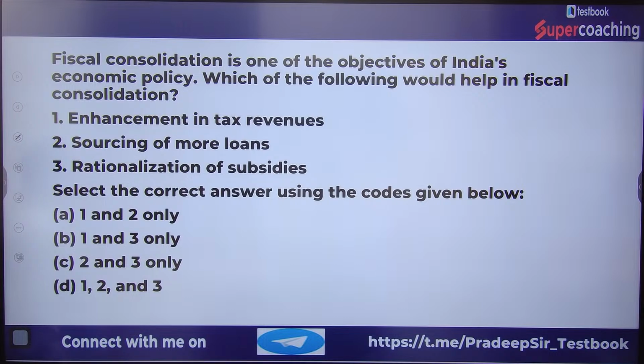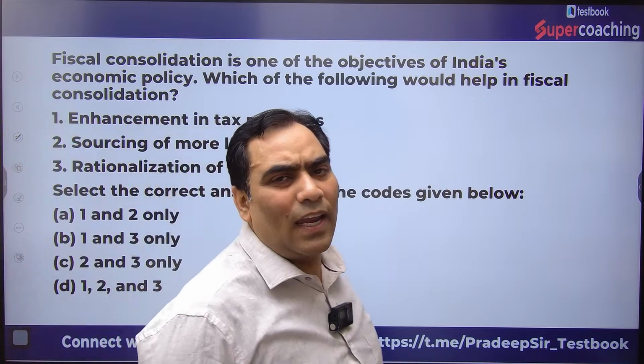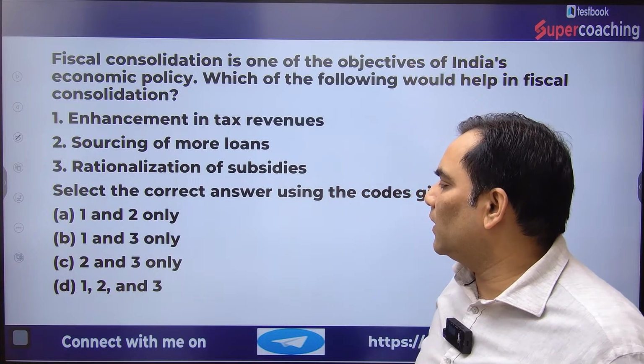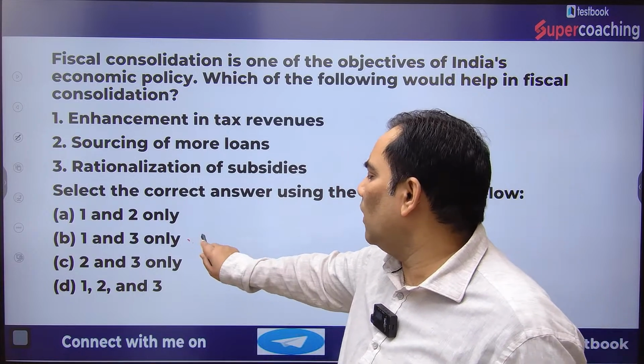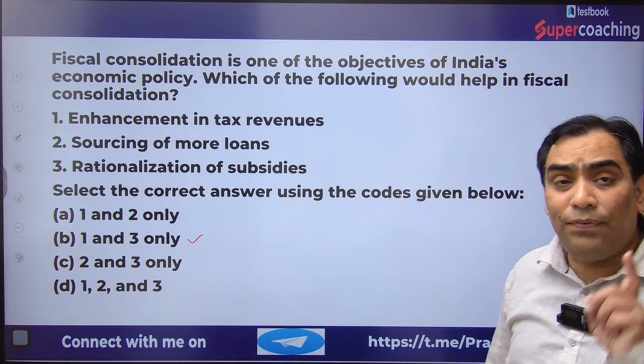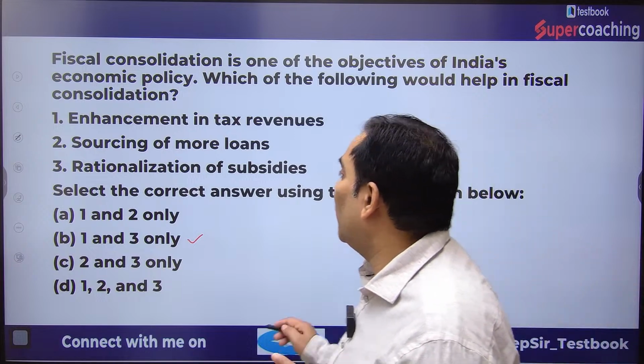So how can the financial health of the government improve? Do you think that when a government is going to take more and more loans, the financial health of the government is going to improve? It cannot improve. That's why it is going to be wrong. And if the second is wrong, you can do it with the elimination method. That is 1 and 3 only. So the second is definitely wrong.